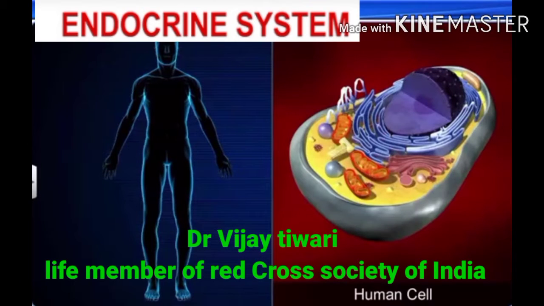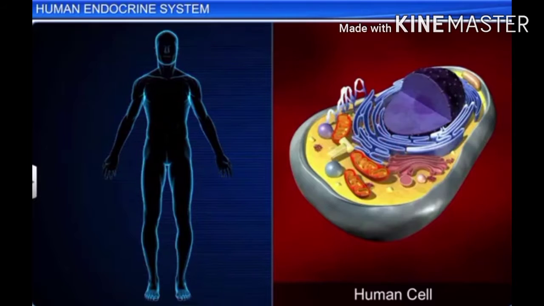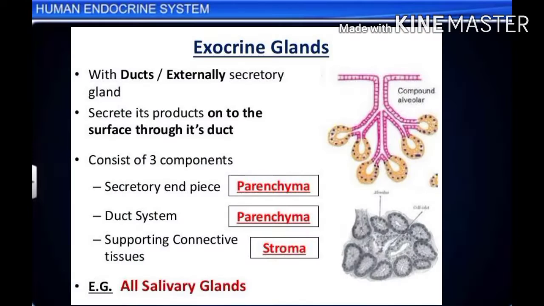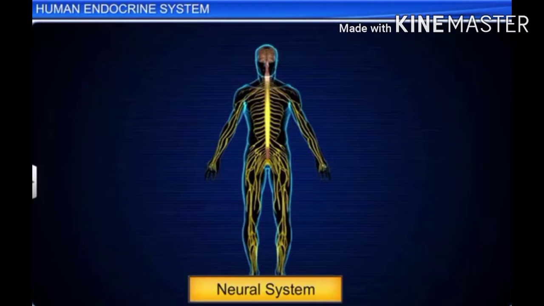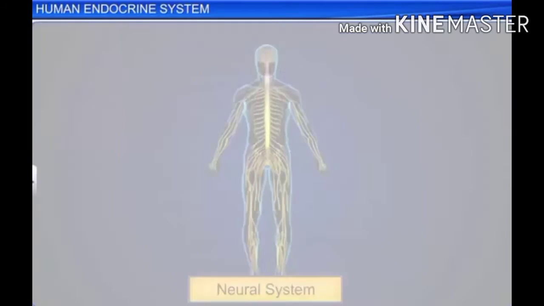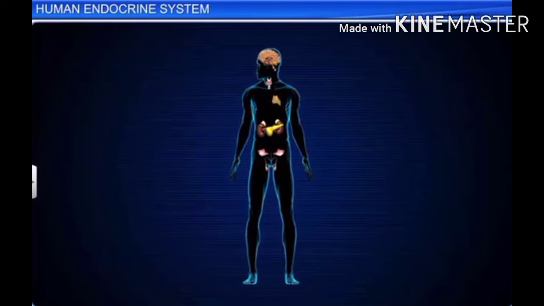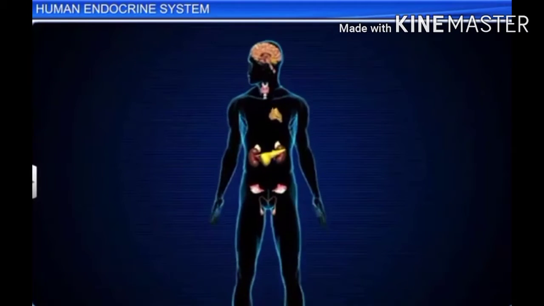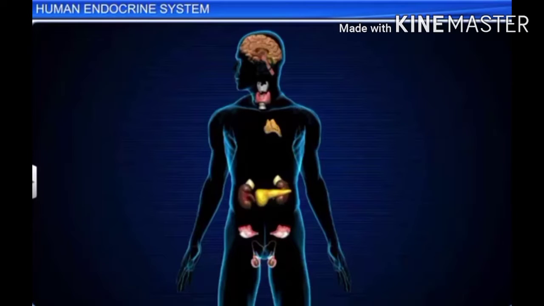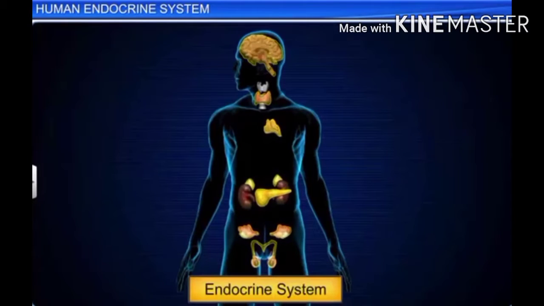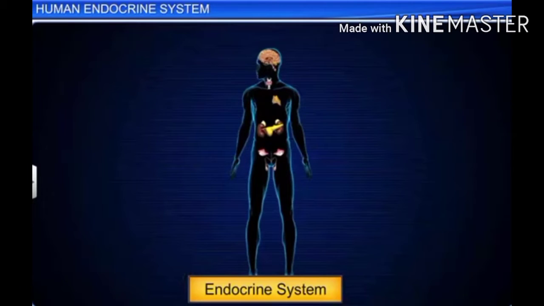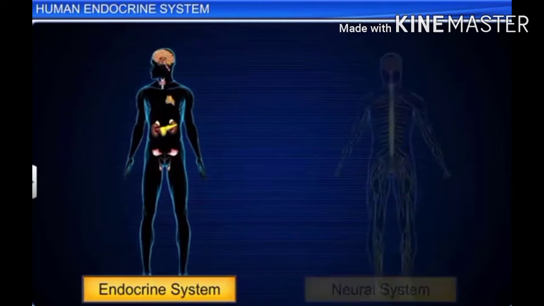Endocrine system in human body. Number A, exocrine glands. Glands which have ducts are called exocrine glands. Secretion of enzymes pass through it. Example, digestive glands, sweat gland, mucous gland, and salivary gland, etc.